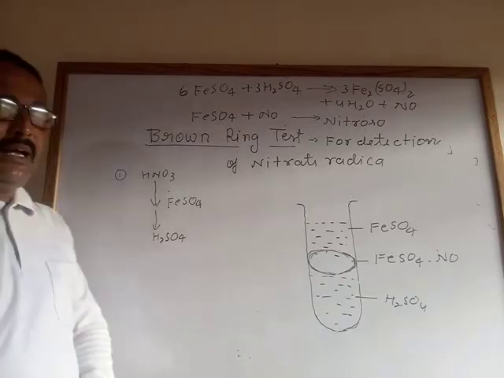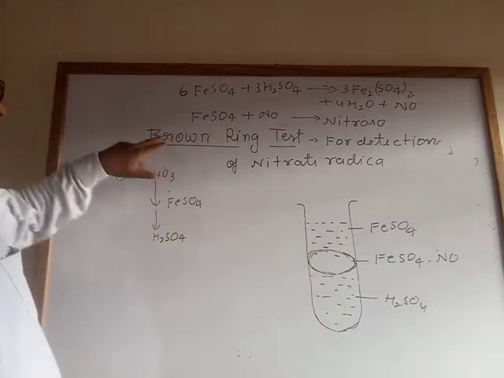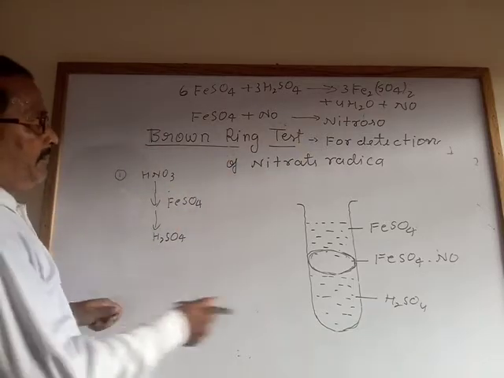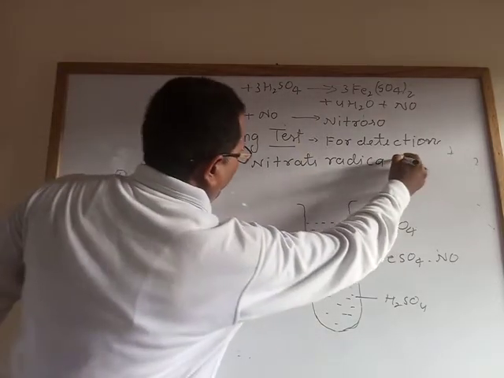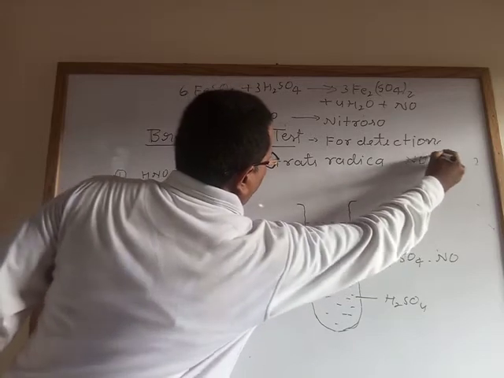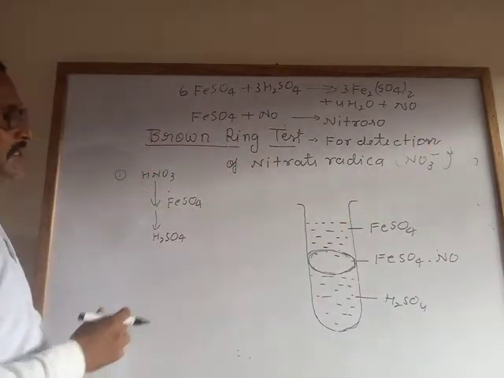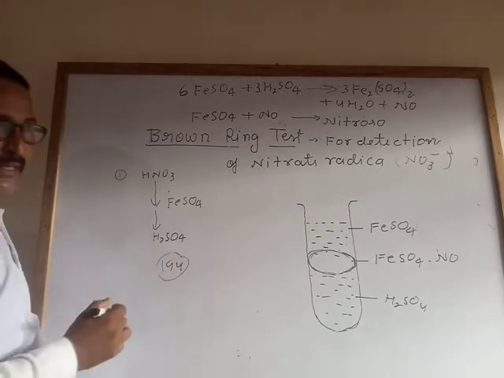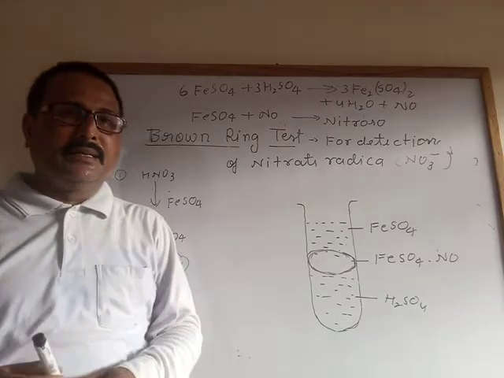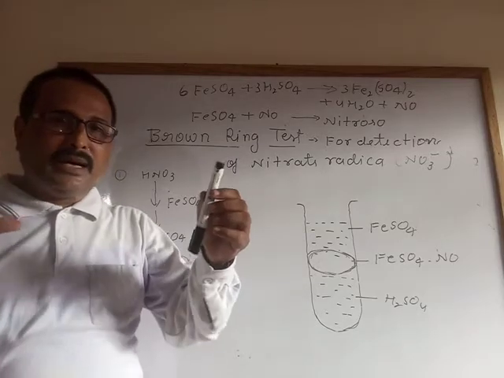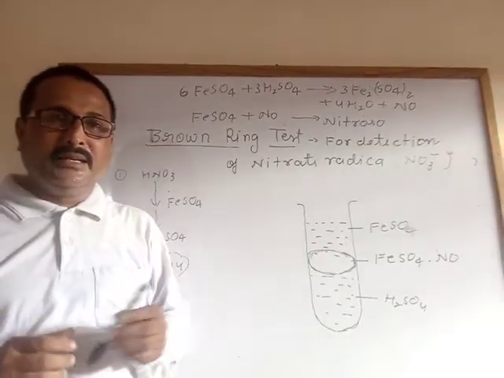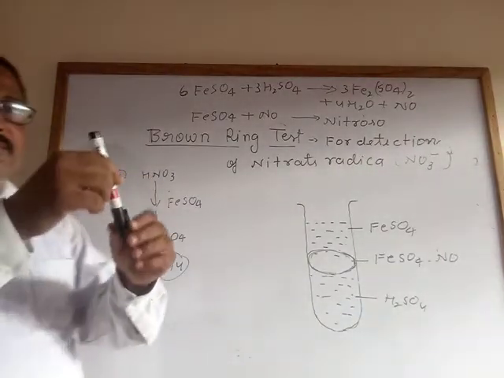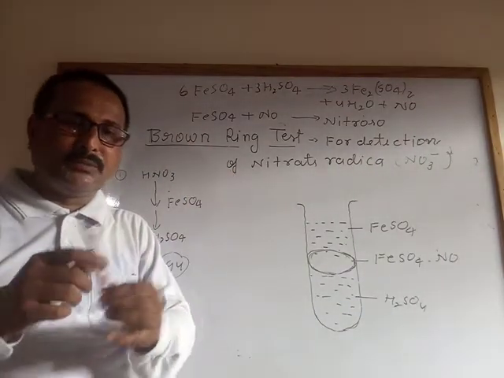I am going to explain the brown ring test experiment. This is used for finding the nitrate radical. The apparatus used is already given on page number 194. You have to take 2 or 3 test tubes. In one test tube you take nitric acid, or fuming nitric acid.